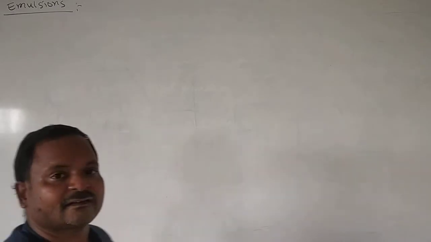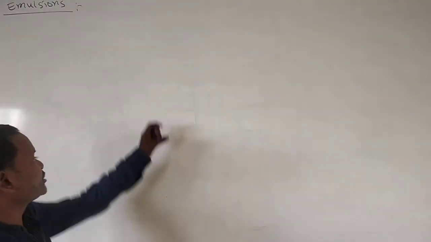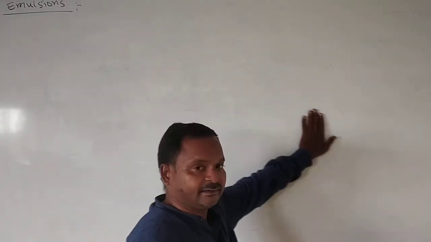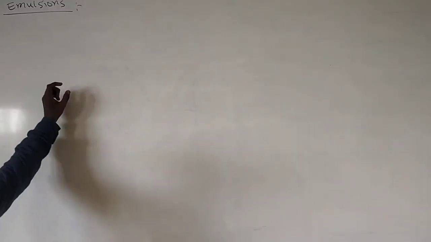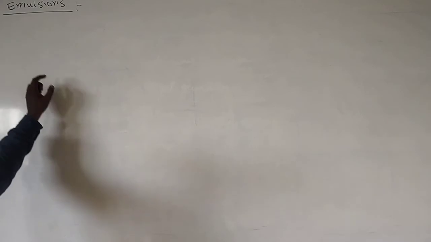Good afternoon, students. In this introduction, we will see surface chemistry, a continuation of surface chemistry. We will see emulsions, and today we finish one more topic, gels. What is the meaning of emulsion and what is the meaning of gels? And the explanation of emulsions and gels. How many types of emulsions are there? What are the properties of emulsions? What is the stability of emulsions? We will see in continuation.